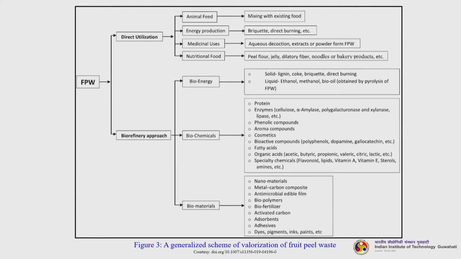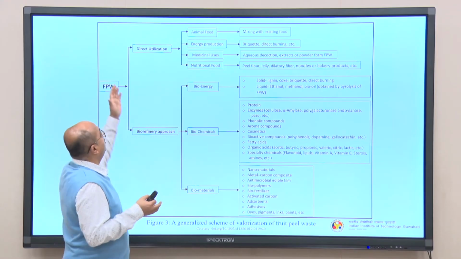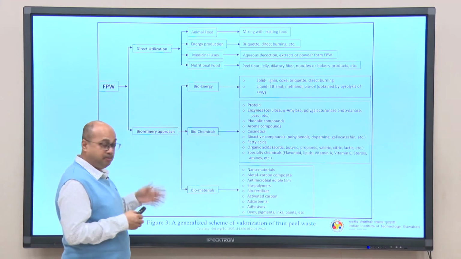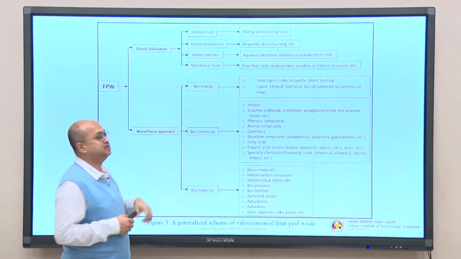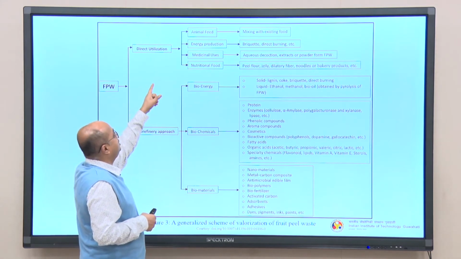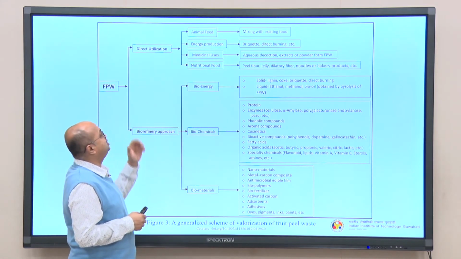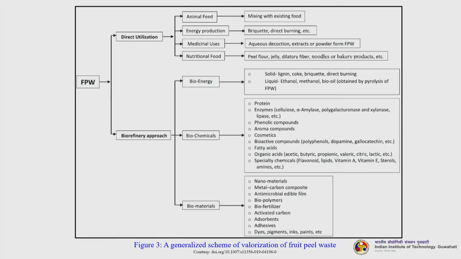It has been divided into two things. First is a direct approach or direct utilization, second is the biorefinery approach. Let us see what is the difference. If you go for a direct utilization, you can have animal feed, you can have energy production, you can have some sort of medicinal uses and nutritional food components. Okay. So, mixing with existing food, briquette, then there are different things which are noted down.